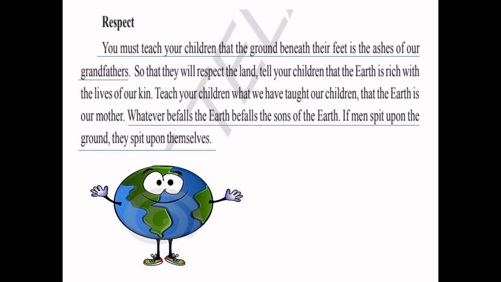If we take the example of a mirror, if the earth is a mirror and we spit on that, it will fall on the same face. So he does not want us to do that. He asks the white people to teach their children that earth is our mother.